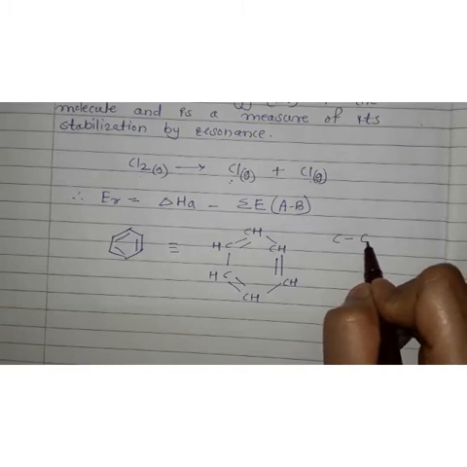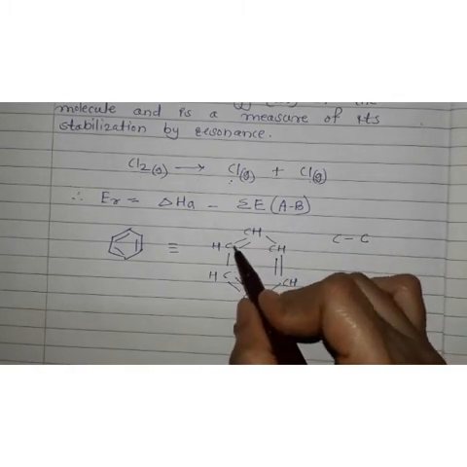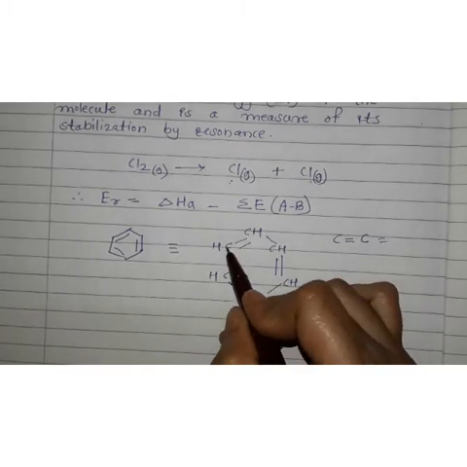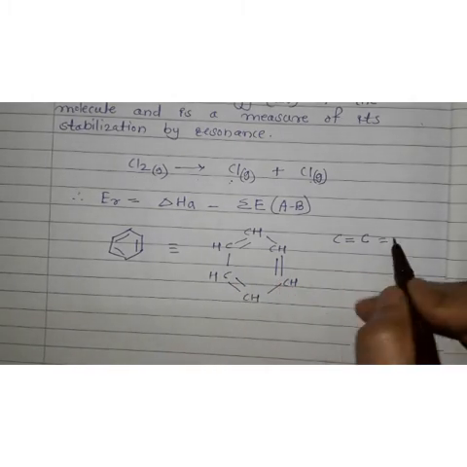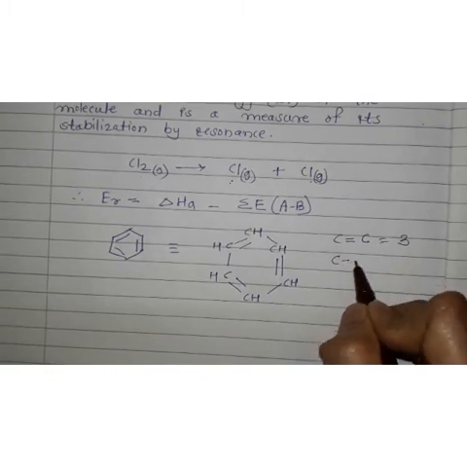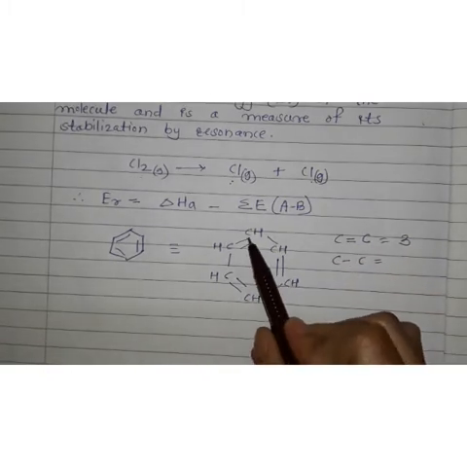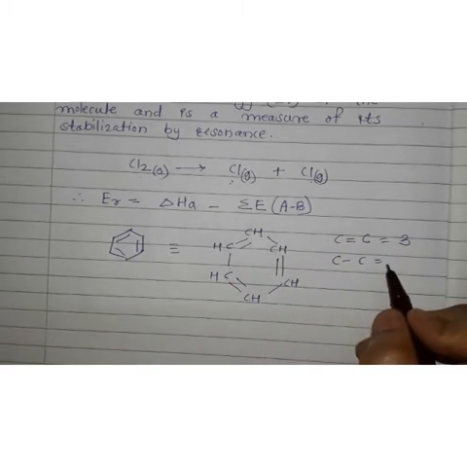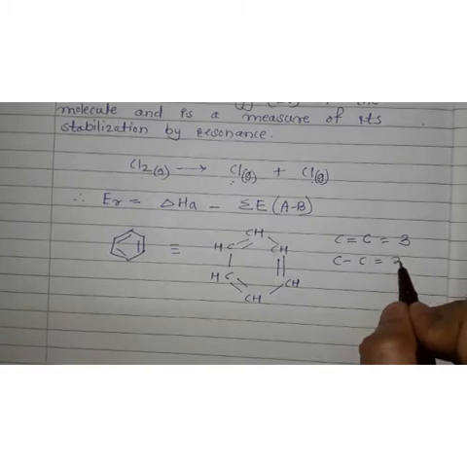Carbon-carbon double bonds, how many are there? 1, 2 and 3. So the number of carbon-carbon double bonds is 3. Carbon-carbon single bonds, how many? 1, 2 and 3. So carbon-carbon single bonds are also 3.